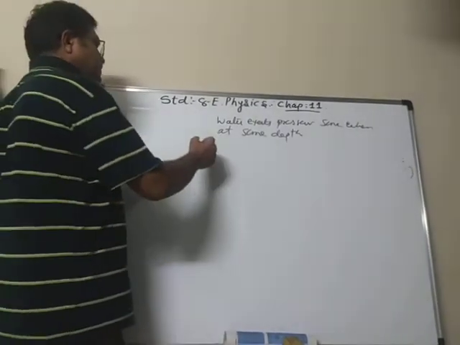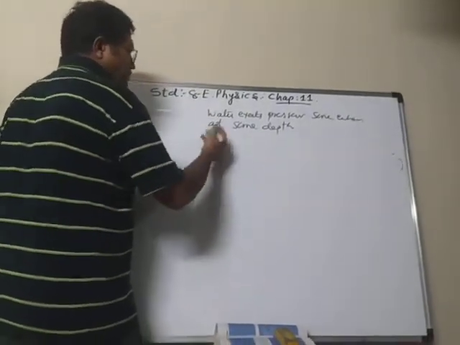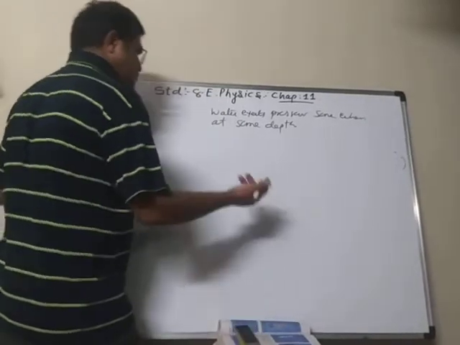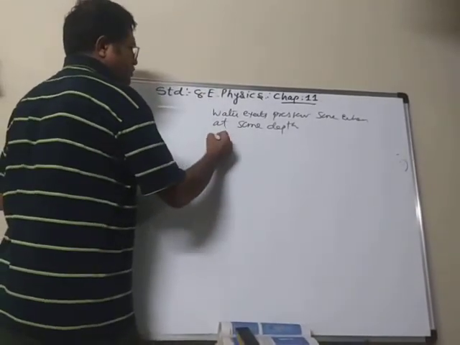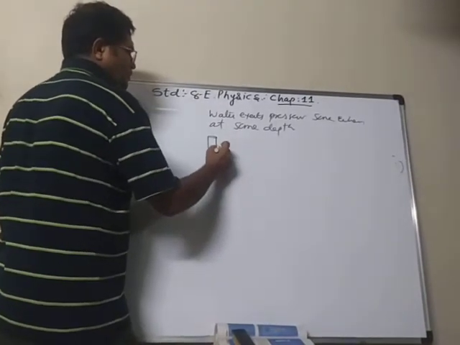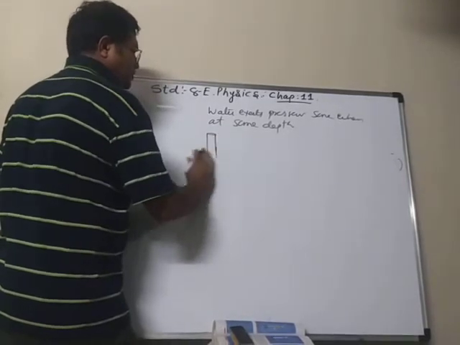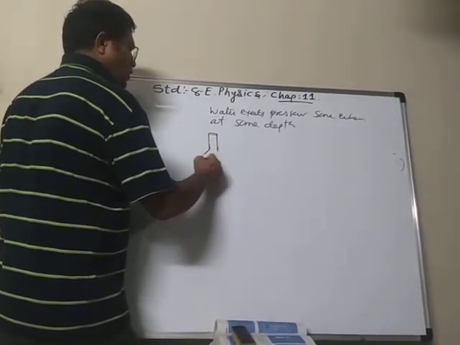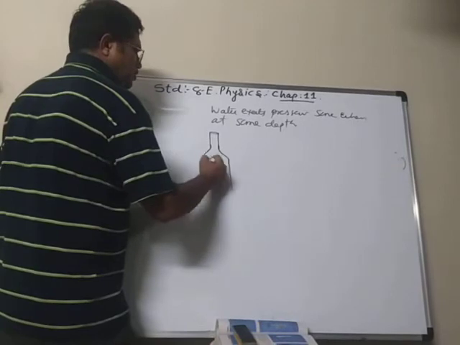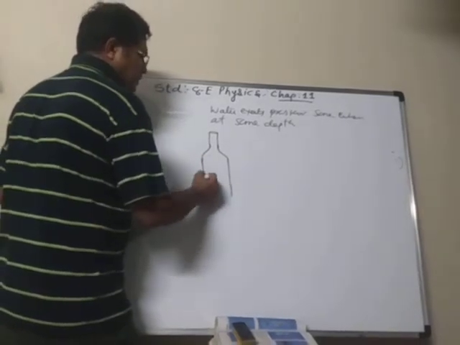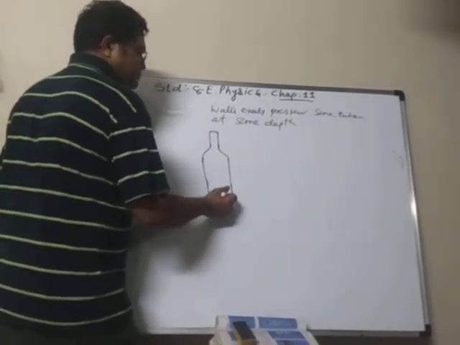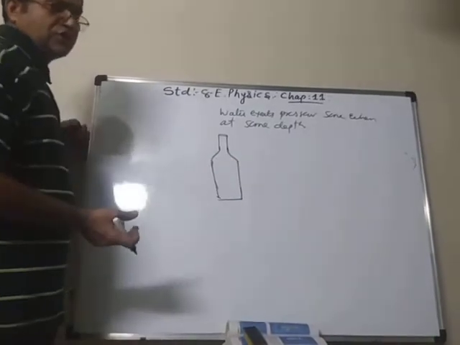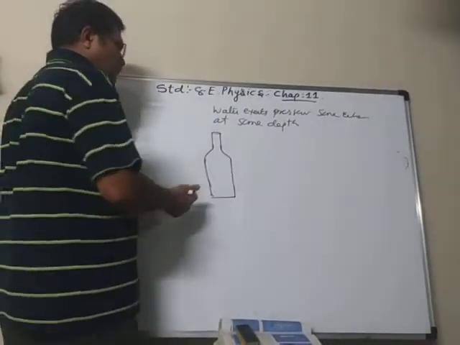For that also we can take a cylindrical container or a bottle, an empty 2-liter plastic bottle, or any cylindrical container like a used cool drink can. Then what you have to do?